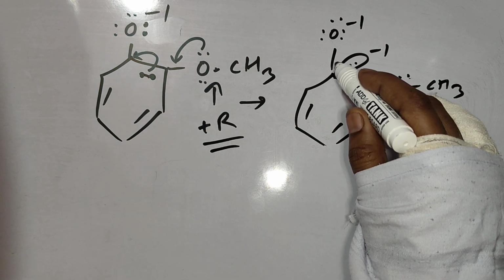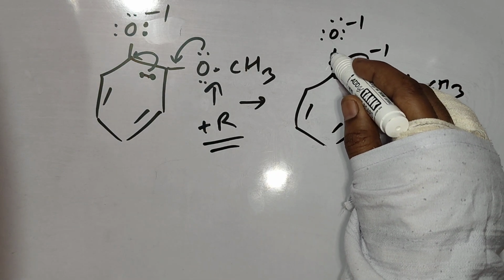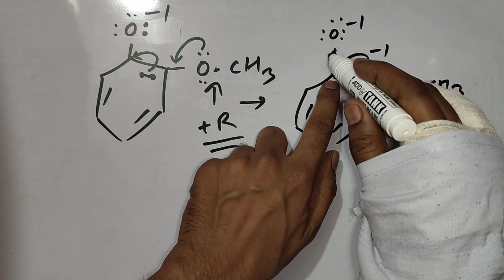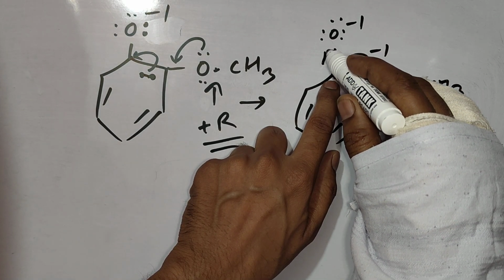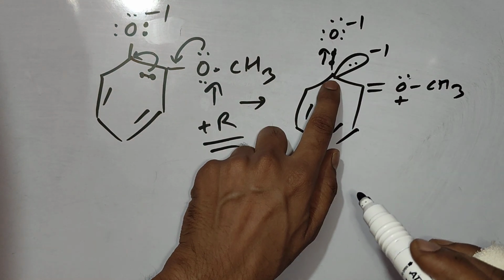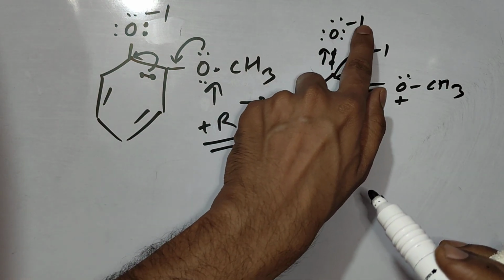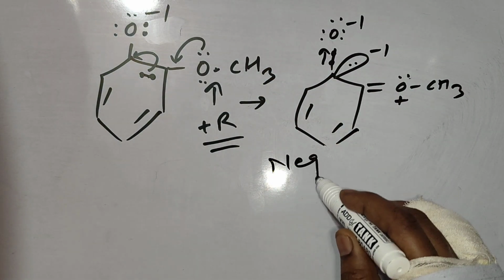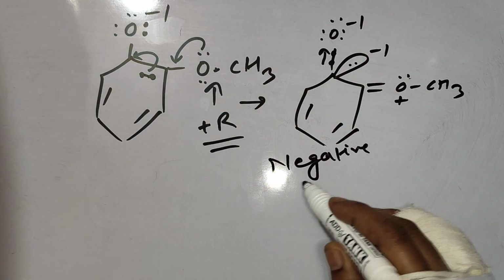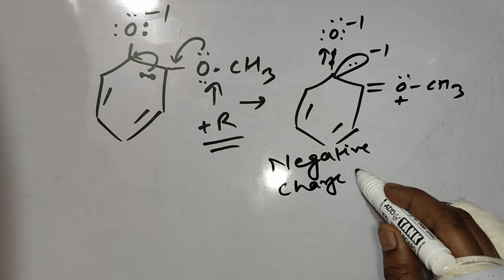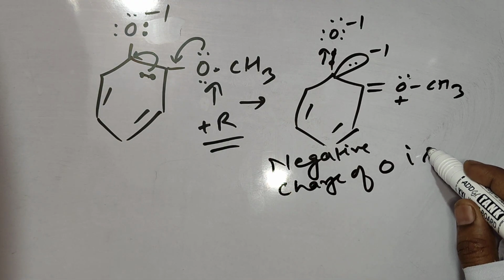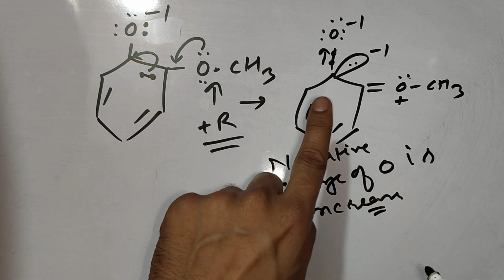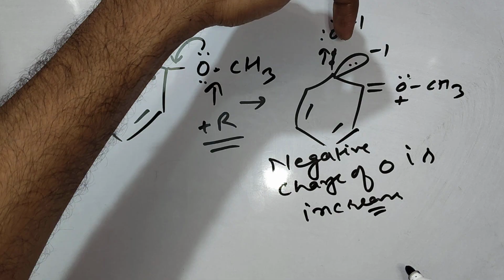Now what will happen? These electrons present on the carbon will make the electrons of the carbon-oxygen bond feel repulsion and they will start to move toward the oxygen side. And as they move toward the oxygen side, the negative charge of oxygen will increase. And if negative charge is increasing, means the stability of the ion is decreasing.